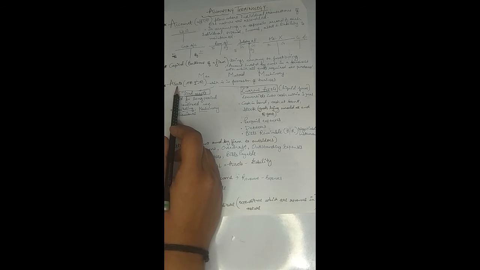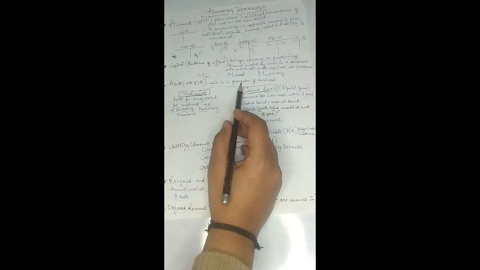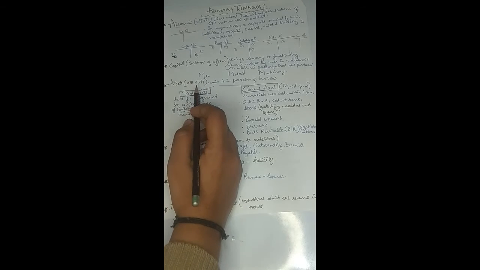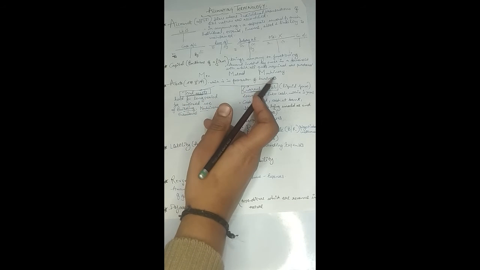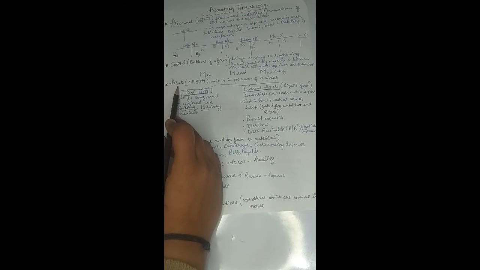Okay, then coming up to the next term, which is the asset. See, asset, we can say in Hindi, it is jama punji, right? Whatever is lying in the possession of the business is asset, right? If we talk about asset, it can be an asset of an individual also, because if an individual is having properties in his or her name, then that will be his or her asset, right? So asset is anything which is in the possession of the business, that lies only in the name of the business, that lies only in the possession of the business.